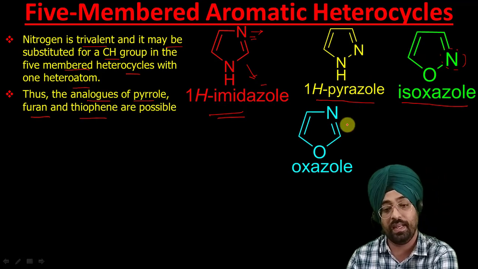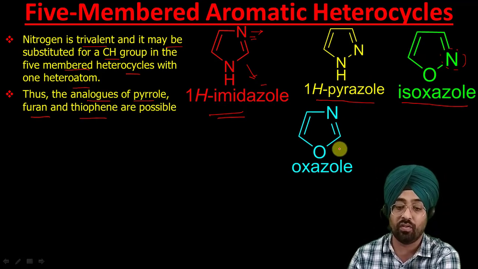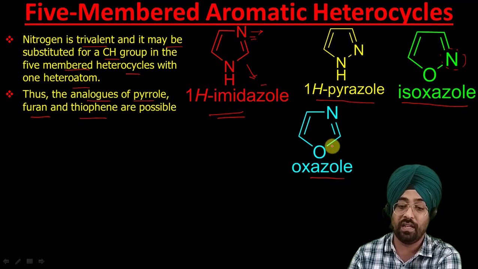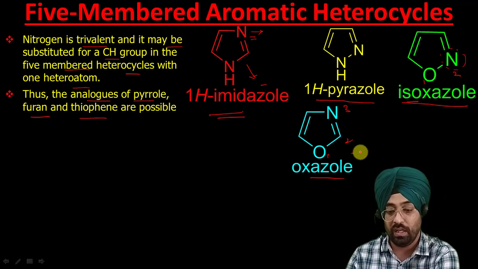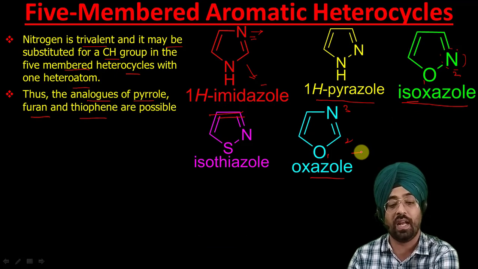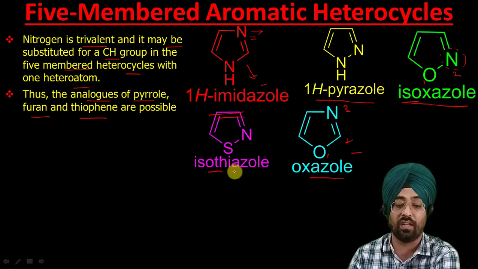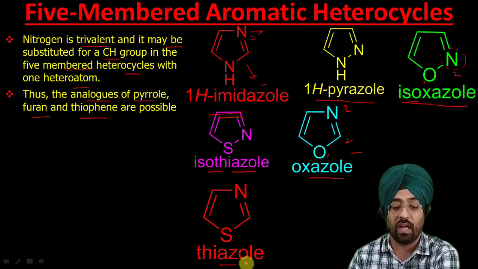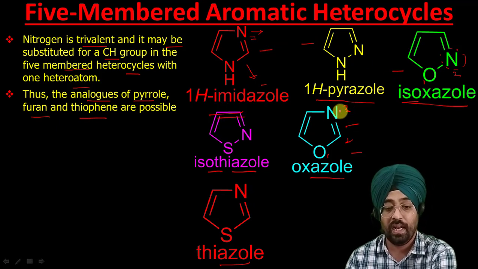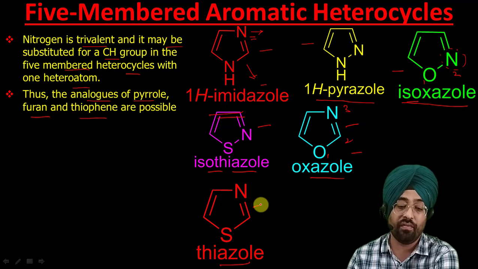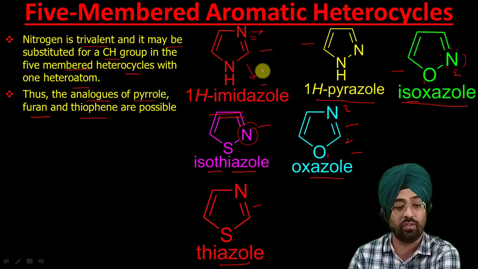And this is again an analogue of furan. This is called oxazole. Now nitrogen is at the 3rd position. Here nitrogen was present at the 2nd position, so it is called isoxazole, and this is called oxazole. Now this is the analogue of thiophene. It is isothiazole, and this is thiazole. So these two were analogues of pyrrole, these two were analogues of furan, and these two were analogues of thiophene, where this CH group has been replaced by other heteroatoms, and that heteroatom is nitrogen.